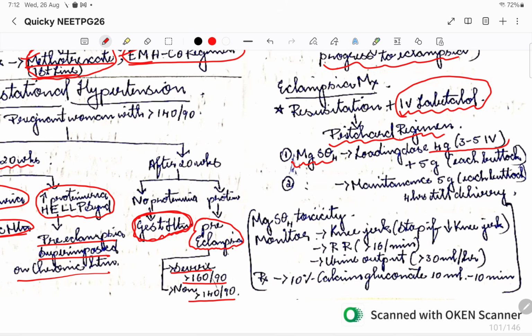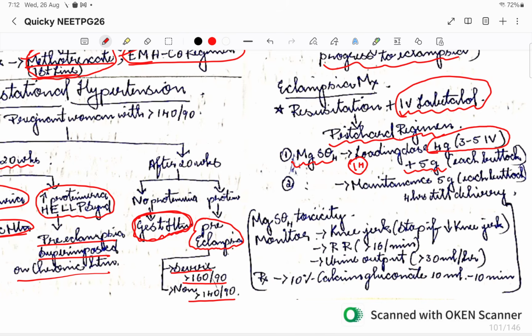Okay, so within 3 to 5 minutes as IV, first we'll give the 4 gram IV MgSO4, and then on each buttock IM we are going to give 5 grams. So this is the loading dose. Totally, the loading dose is how much? 14 grams, right? 5 on each buttock and the 4 grams that I gave. So this is the entire loading dosage for the Pritchard regime.